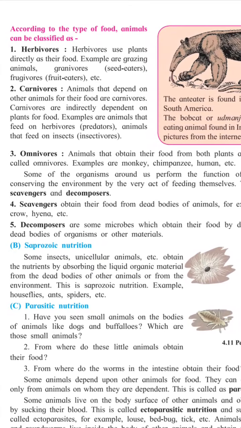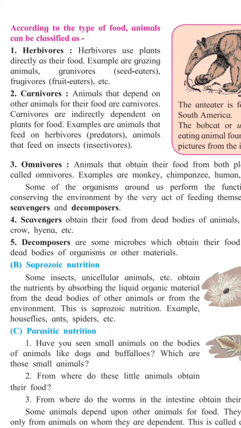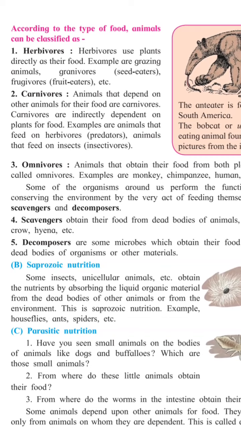So here you can see the first one it is given, that is herbivores. First one we saw, that is amoeba, a unicellular animal, with holozoic nutrition. Types of nutrition in animals are three: holozoic nutrition, saprozoic nutrition and parasitic nutrition. We saw about holozoic nutrition, and now the same thing we are going to see here again, the type of food by which animals can be classified.